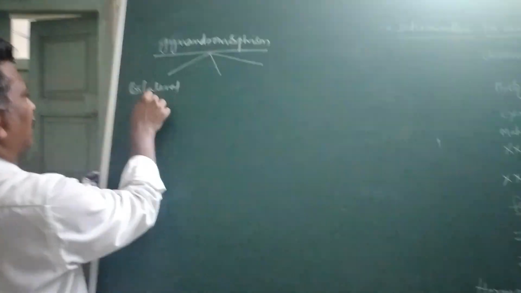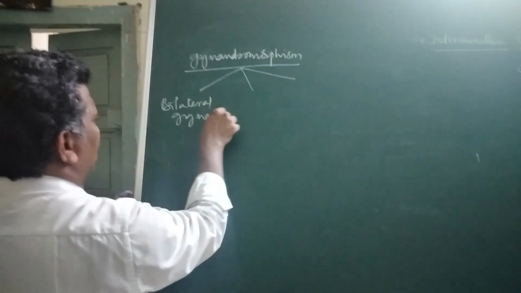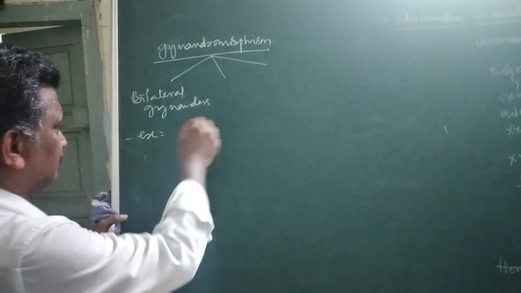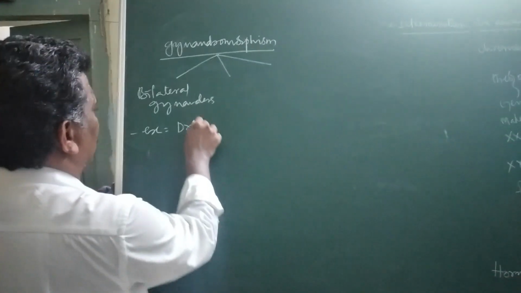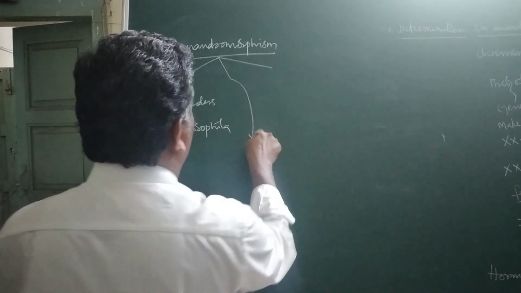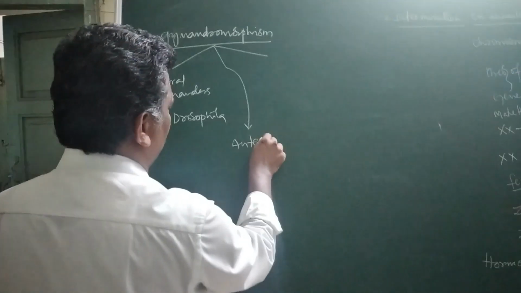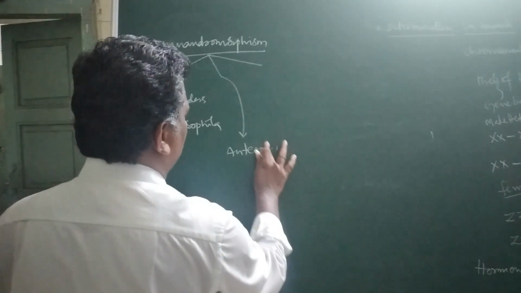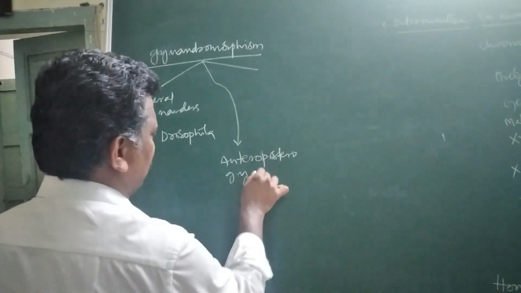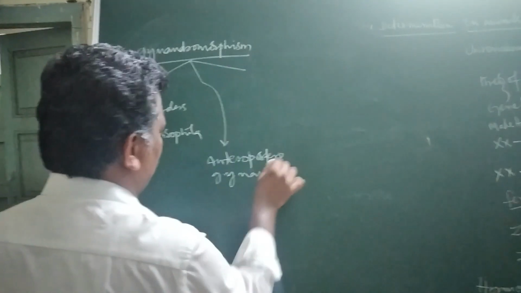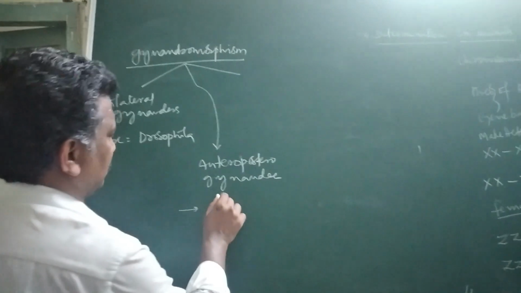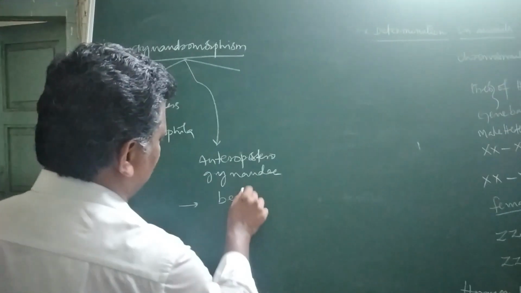Bilateral gynanders, the example for this one is Drosophila. Other one is anterior-posterior gynander, examples for this one are beetles.